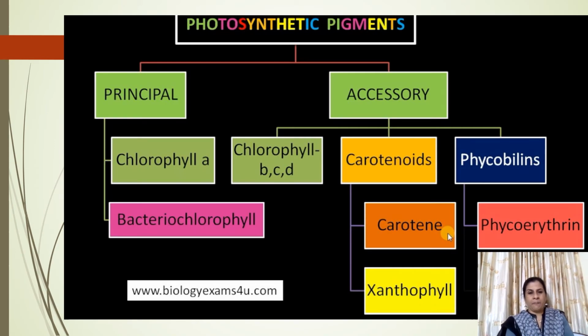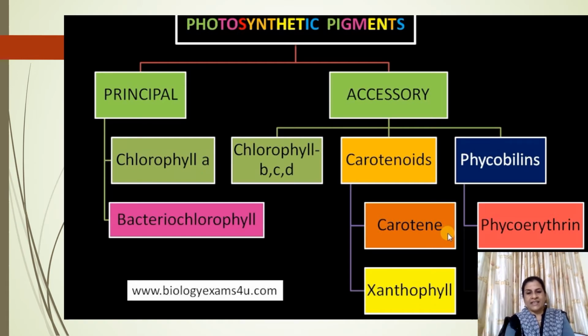Here is the diagram. This flow chart is showing you the photosynthetic pigments can be classified as a principal pigment, which is directly involved in the process of photosynthesis, while accessory pigments are providing help for capturing sunlight, and that captured energy they are transferring to chlorophyll A, which is acting as a principal or reaction center. In bacteria, along with chlorophyll A, there is bacteriochlorophyll.